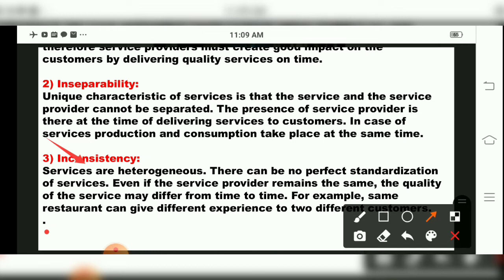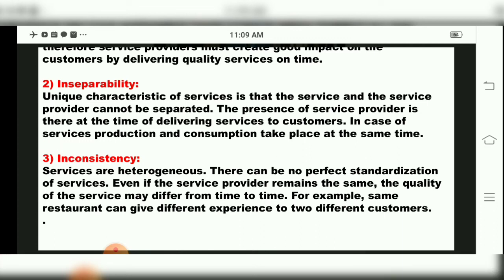Now your simple example in your textbook, children, they have told about a restaurant. Now see, every time you go to a restaurant, you will not get the same service. You will experience different types of service in different restaurants, or even if you go to the same restaurant, you will experience a different service pattern for two different customers.